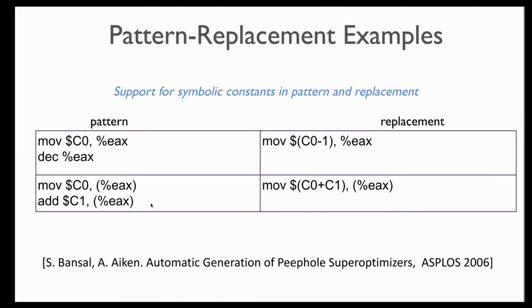Further, this work proposed the generalization of problem solution pairs to pattern replacement rules with symbolic constants. For example, C0 and C1 are symbolic constants. In this table, we see 2 pattern replacement rules, both implementing local constant propagation. C0 and C1 in these patterns could match with arbitrary constants, say 1, 2, 3, or 4, 5, 6, in the assembly code being optimized. The algorithm was capable of generalizing the problem solution pairs to pattern replacement rules with such symbolic constants automatically.